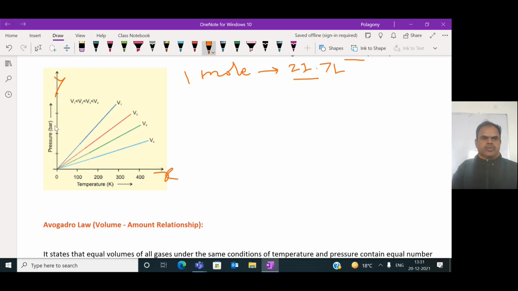When pressure increases, the temperature also increases for the fixed volume V1. So this is a straight line. Then V2, V3, V4, where V4 is greater than V3, V2 and V1. So this is the graph we can get, and these straight lines are called isochores.